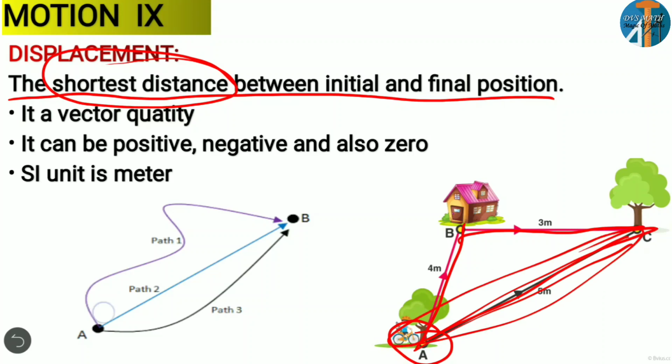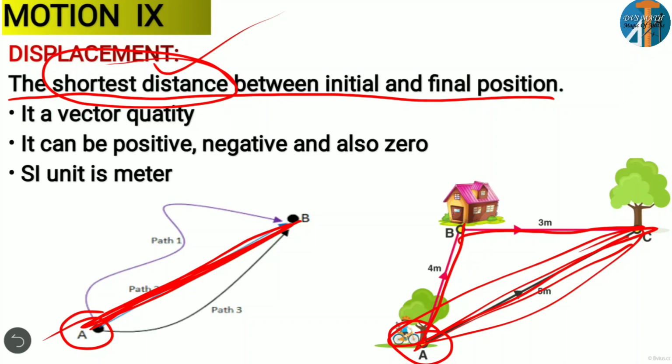And observe this. Here we have a point A and we have another position B. You have to reach from A to B. Here we have three different paths: path 1, path 2 and path 3. And remember, all these are distance. If you move from path 1, it is an actual path traveled by an object, so it is a distance. Or if you go from path 2, it is a distance. Or if you go from path 3, it is also distance. But particularly if you go for the shortest distance, if you compare all three, path 2 is the shortest distance. So that is called displacement.